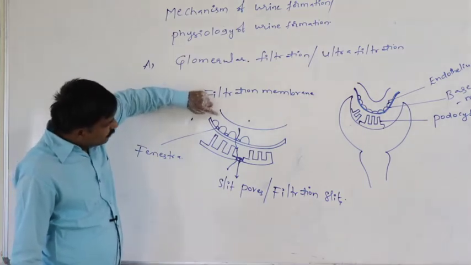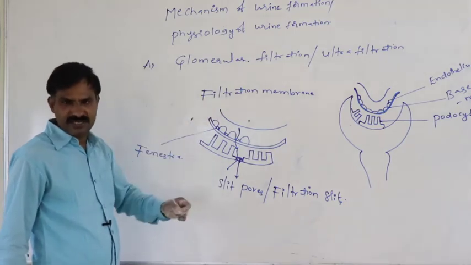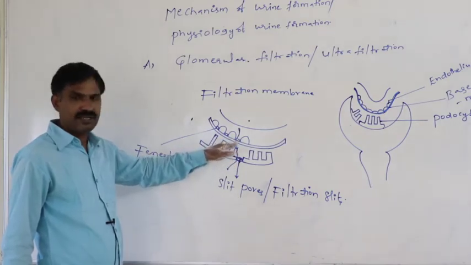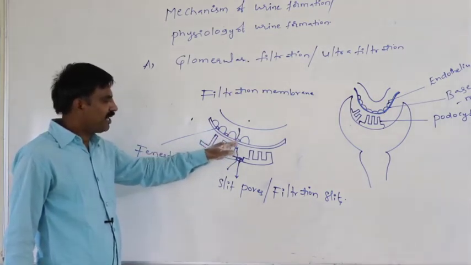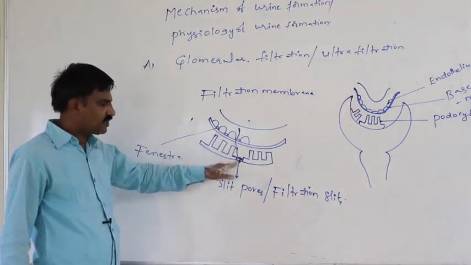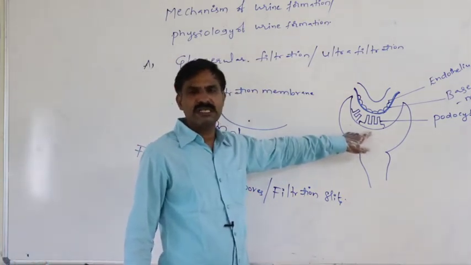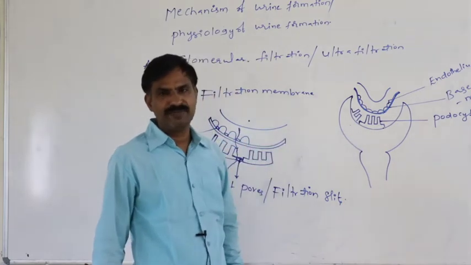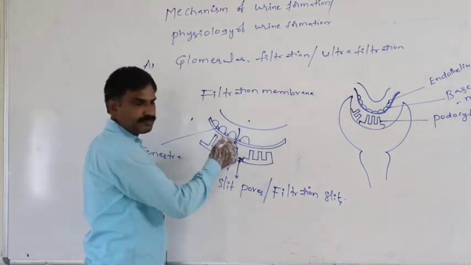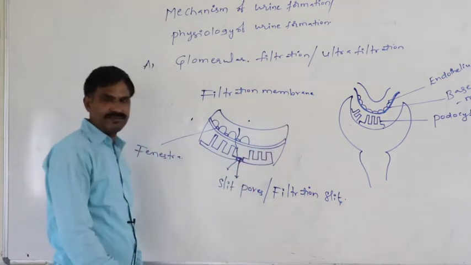At first, while the blood passes through the glomerular capillary, due to the pressure difference, it moves out of the blood capillary through the fenestra. Later, through the slit pores or filtration slit, it reaches the Bowman's capsule. This entire structure is said to be the filtration membrane.